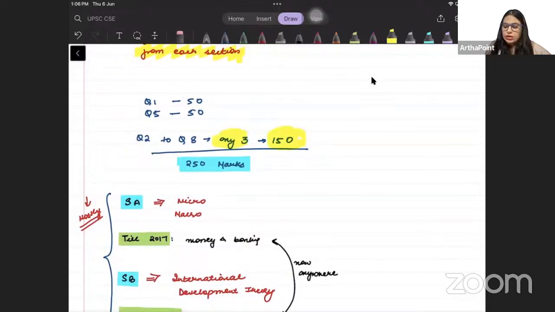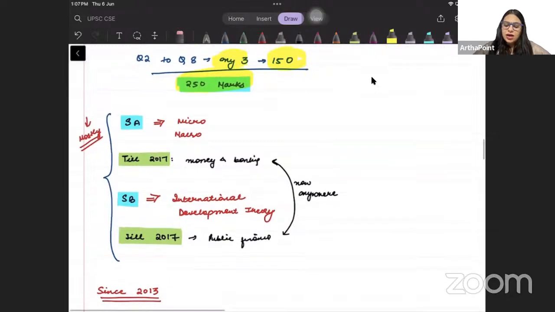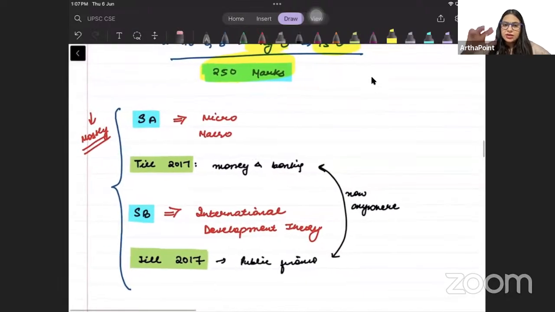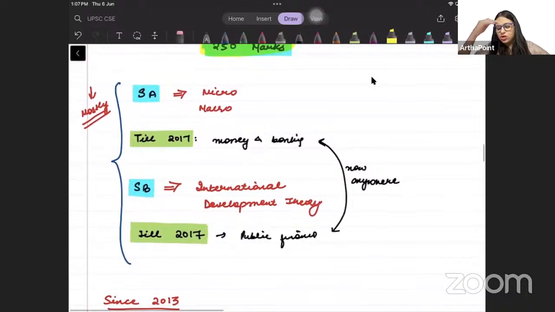That makes 150 marks. And 1 and 5 are compulsory, so 50 marks each. So this makes up a 250 marks paper. Right? Now, there is another pattern which has evolved, which we need to try to see.